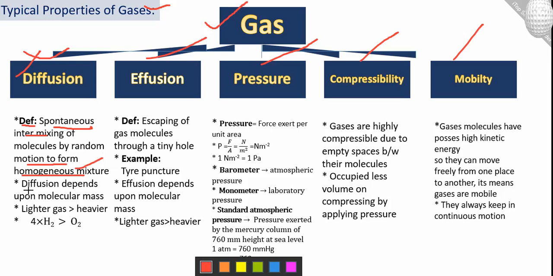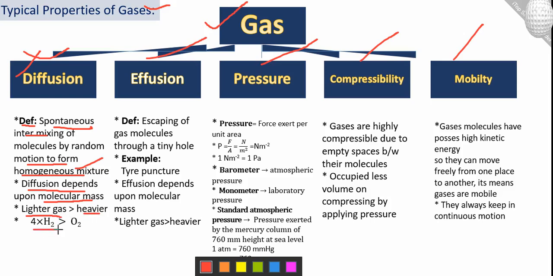The next point is that diffusion depends upon molecular mass. If the molecular mass is greater, the diffusion will be less. It means lighter gases diffuse more as compared to heavier ones. इसका मतलब ये हुआ कि जिनका मास कम होता है वो जल्दी डिफ्यूज कर सकती है गैसेस, और जिनका मास हैवी होता है वो लेस डिफ्यूज करती है.